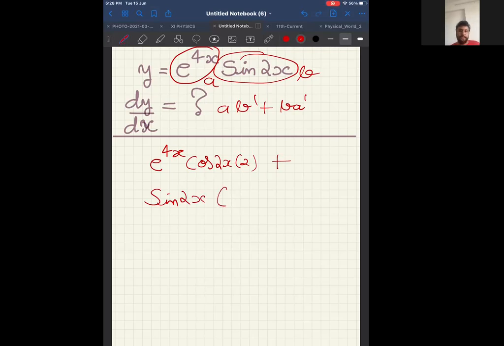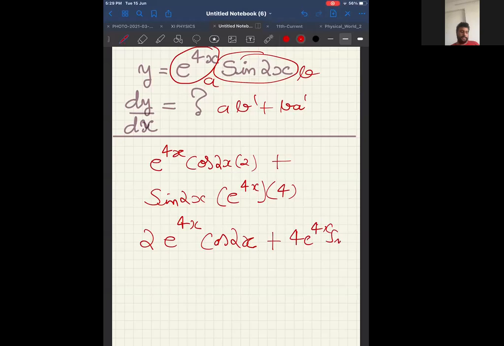And what is differentiation of e power 4x? Differentiation of e power 4x is e power 4x into 4, because e power something into differentiation of that something is 4. Therefore, my answer will be 2 into e power 4x cos 2x plus 4 e power 4x sine 2x. I can again take something common and simplify, but not necessary. If you're getting this answer, it's fine.